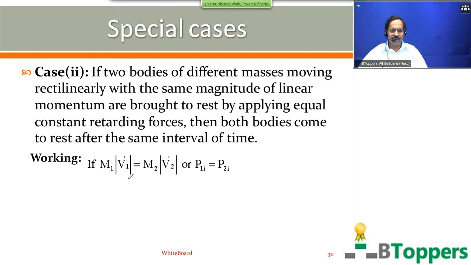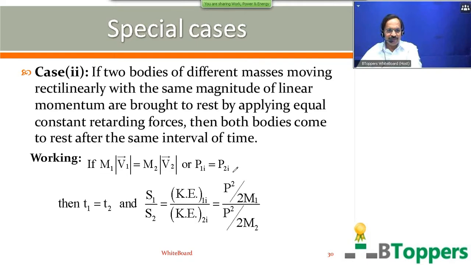If m1 into mod of v1 bar is equal to m2 into mod of v2 bar. Here v1 bar is the initial velocity of the first body of mass m1, and v2 bar is the initial velocity of the second body of mass m2 at the beginning of its retarded motion. Or P1I equal to P2I. P1I represents the magnitude of initial momentum of the first body at the beginning of its retarded motion. P2I is the magnitude of initial momentum of the second body at the beginning of its retarded motion. Then T1 will be equal to T2.